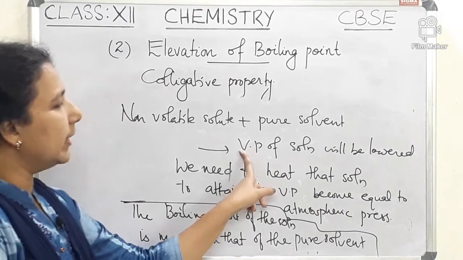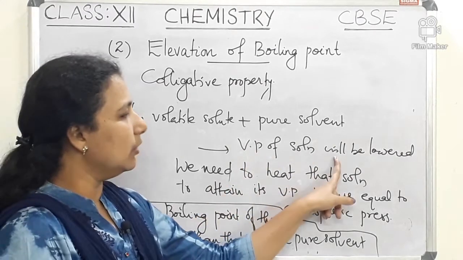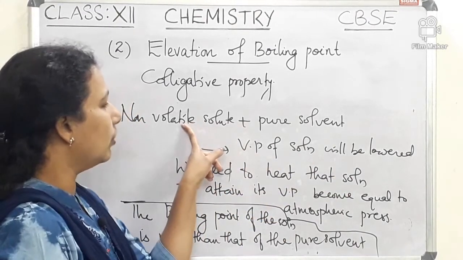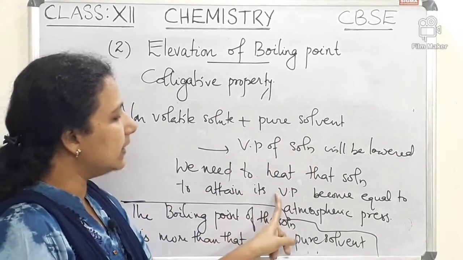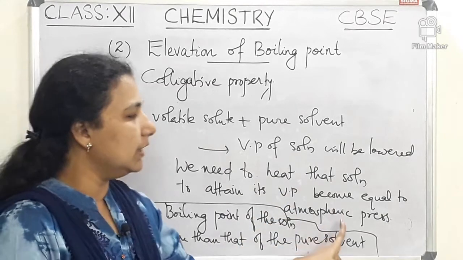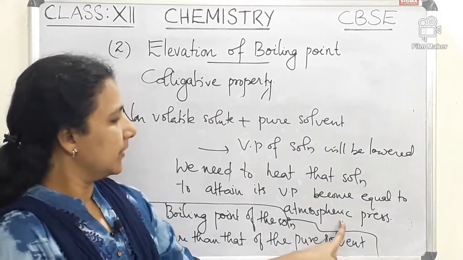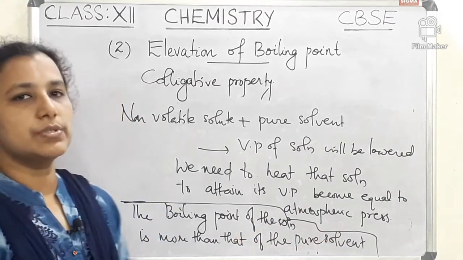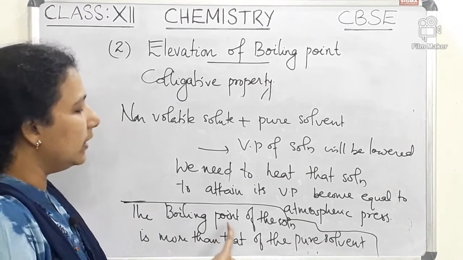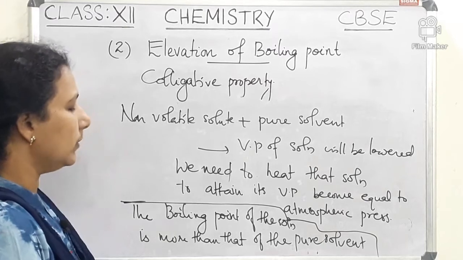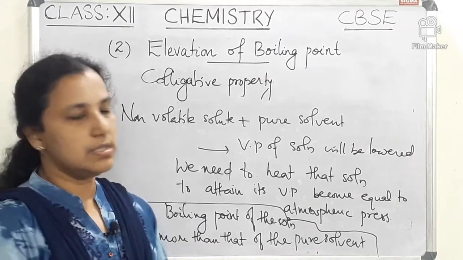The reason is that the vapor pressure of the solution is lowered, so to make it equal to atmospheric pressure, we need to heat the solution more. So the boiling point of that solution will be more than that of the pure solvent.